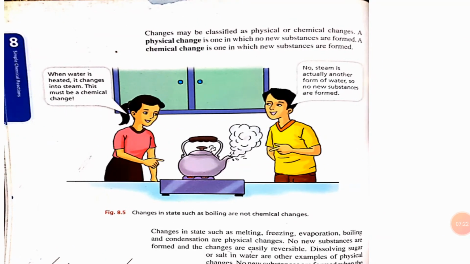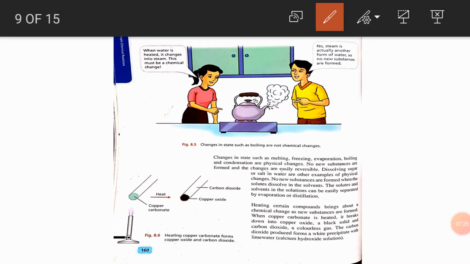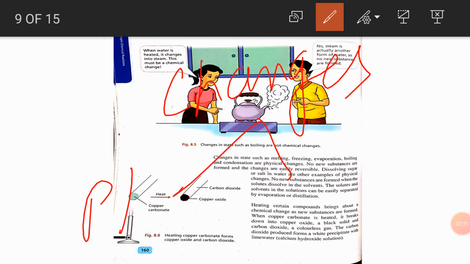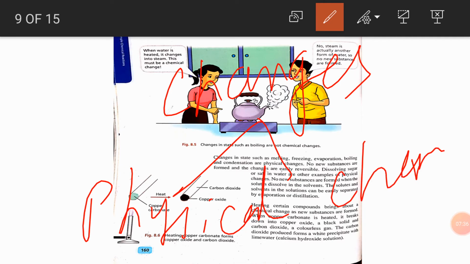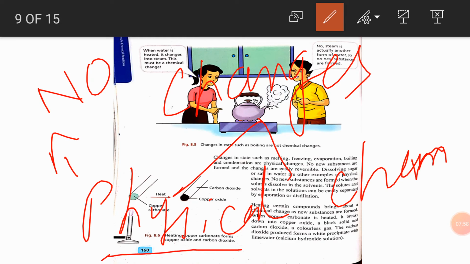We have to learn that changes are classified into two types. The first one is the physical change and the other one is the chemical change. Physical changes are all those changes in which no new substance is formed, and they may or may not be reversible. In some cases it may be reversible, but in some cases it is not. But no new substance is formed in this type of change.